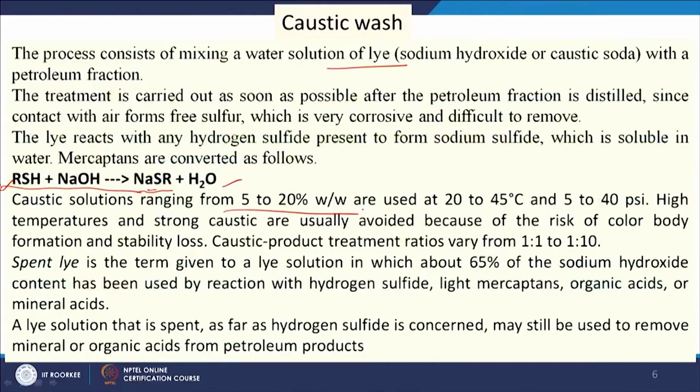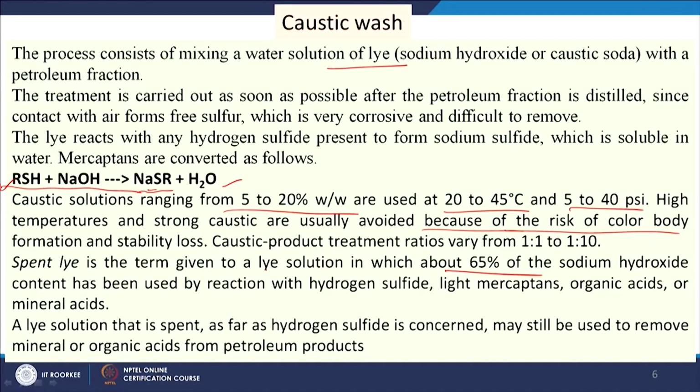Now, in this process we use the lye solution of lower concentration, not high sodium hydroxide concentration, where it is 5 to 20% weight by weight, used at 20 to 45 degree centigrade and 5 to 40 psi pressure. If we use a high concentration of NaOH and high temperature, then it will have some drawback, that it may produce some color body as well as the product may lose stability. That is why this condition is maintained.